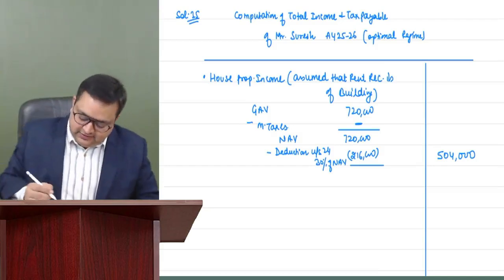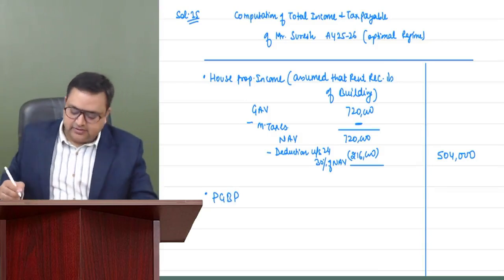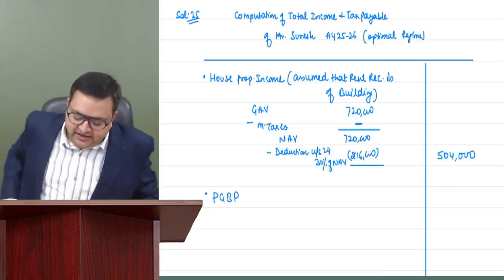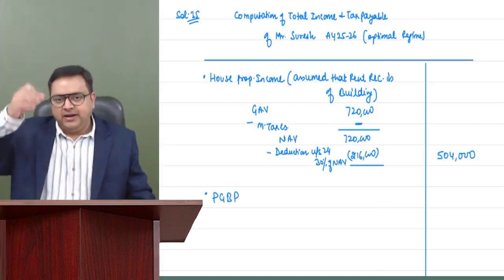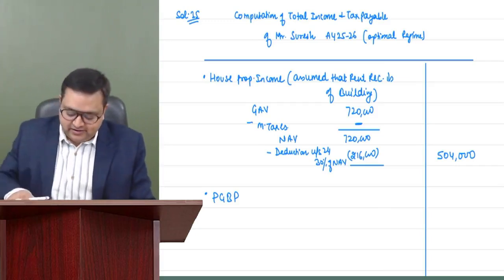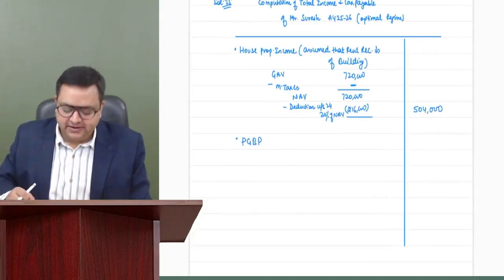Now, second head we have PGBP. And especially in your total income question, PGBP will involve so much calculation that it is better to make a separate working note for PGBP.